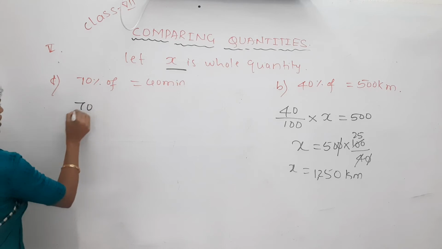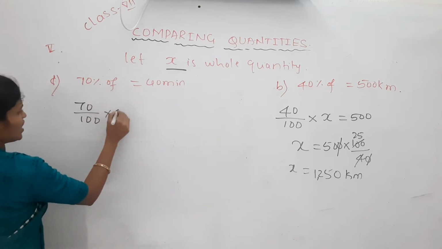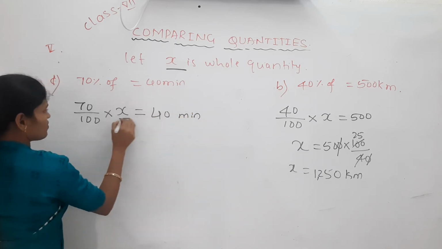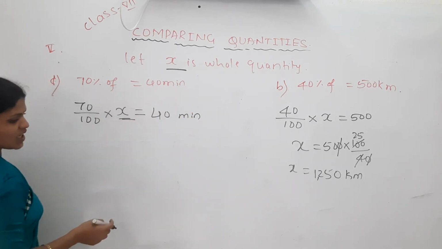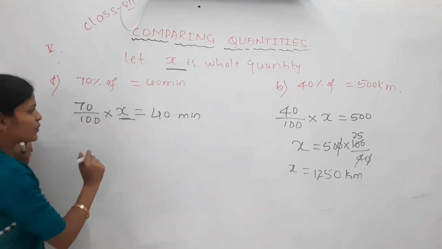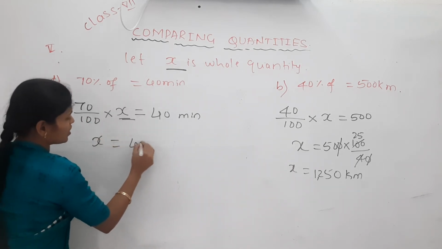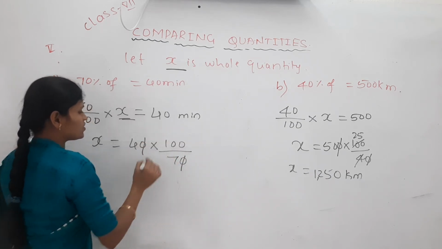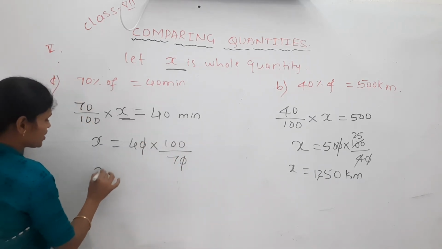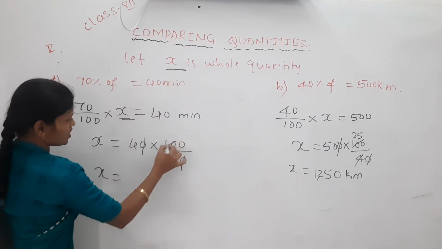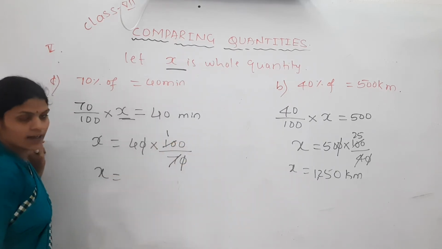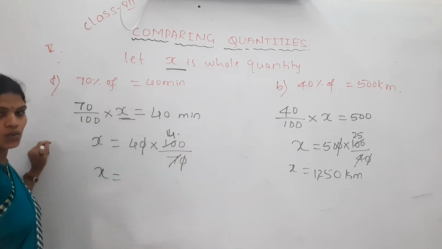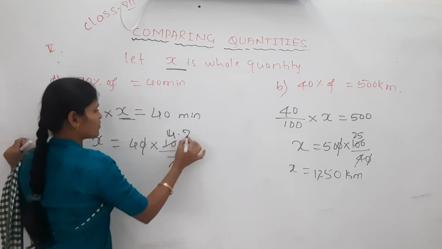70%, 70 by 100. Of means multiplication. It is nothing but whole quantity x equal to how much? 40 minutes. If x is kept here, then 70 by 100 comes to the right side. It becomes a reciprocal. So x equal to 40 into 100 by 70. 0, 0 get cancelled. Next, x equal to 7 1 ja, 7 1 ja, it becomes 30, 7 4 ja, 28. Remaining 2, it becomes 20, 7 2 ja, 14.